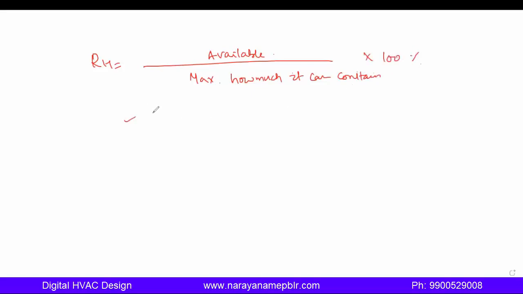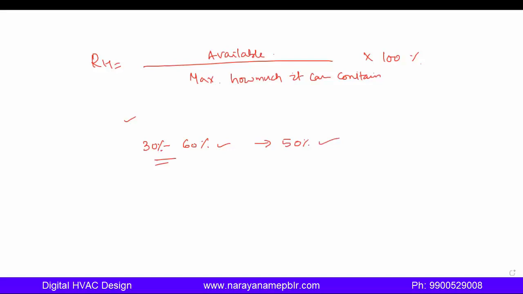That is a percent, and the relative humidity range we need to maintain is 30% to 60%. So what is the moisture content in that particular room, upon how much it can contain the moisture, that is the relative humidity. This is the range, and most commonly we will take 50% relative humidity.